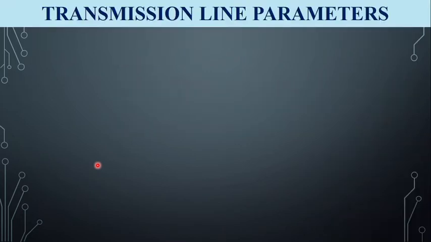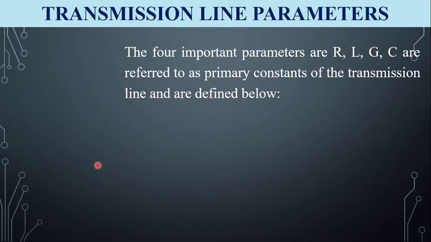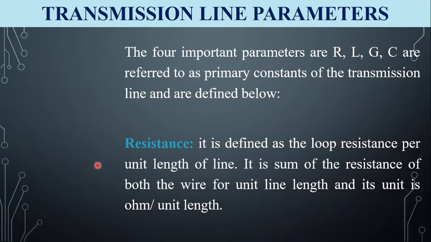Next, coming to transmission line parameters. There are four important transmission line parameters: resistance, inductance, conductance and capacitance. These four parameters are called the primary constants of the transmission line. And the first one is resistance.